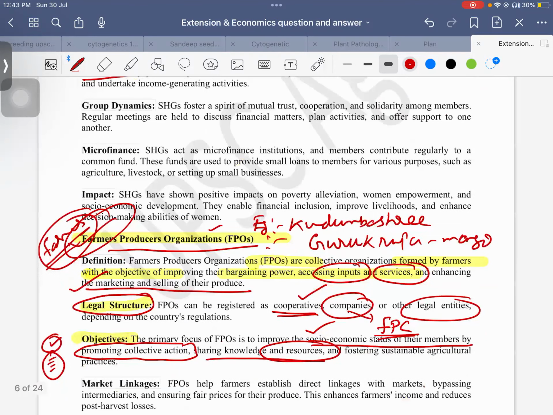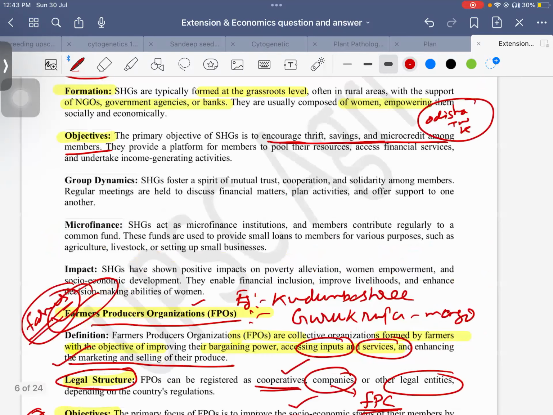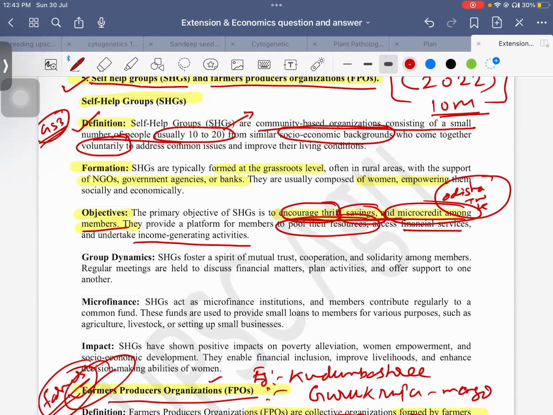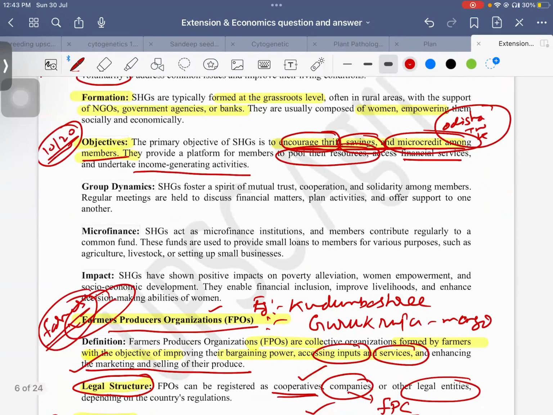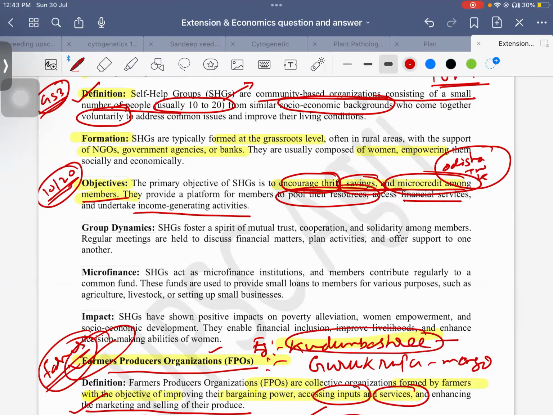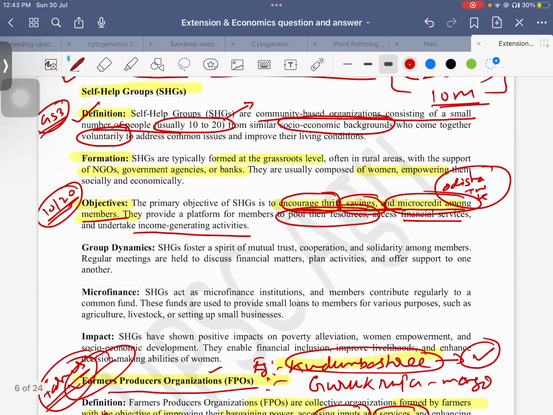But if you look at self-help groups, it is by poor women or people from the same economic background. They come together, and for what? They save their money, thrift, and also for microcredit among the members. They pool their resources and generate income. A small organization of 10 to 20 has also grown. For example, Kudumbashree in Kerala, an SHG, now has lakhs of people working there. It is one of the biggest SHGs in India. You should remember some examples also.